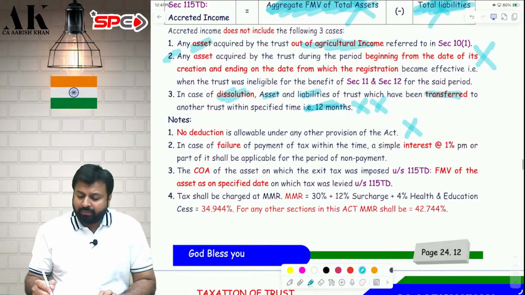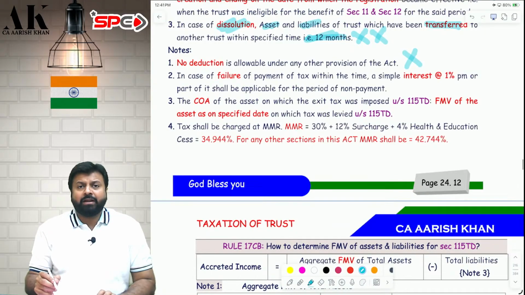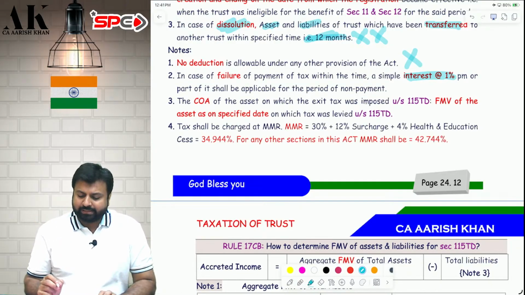Next, no deduction will be allowed from this particular exit tax income. In case of payment failure, you have to pay interest at the rate of 14%. You have to pay the tax within 14 days from the date of what? Ceasing to be a trust. Whenever you cease to be a trust or whenever you dissolve your trust, within 14 days you have to pay the tax. I hope it is clear to all of you.